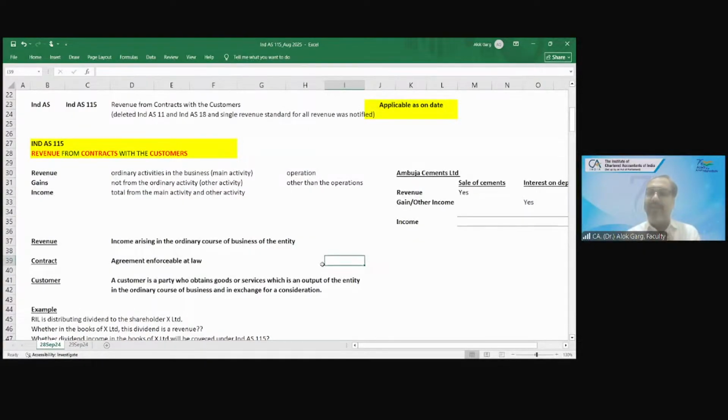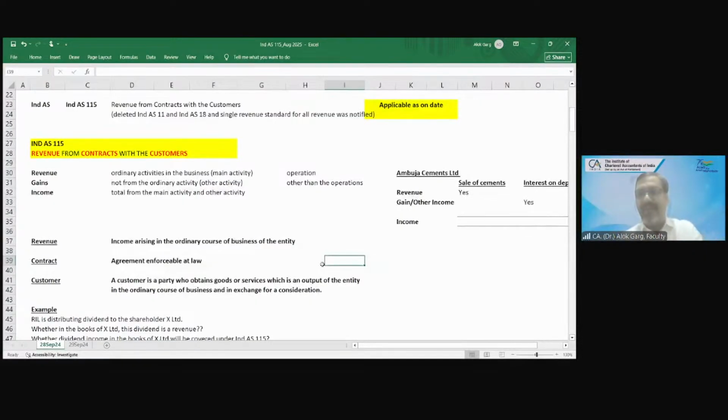For example, Saurav went to buy a pen from the stationery shop. So who is Saurav for that stationery shop? He is a customer. A customer is a party. Saurav is a party who obtains goods or services, who obtains a pen.